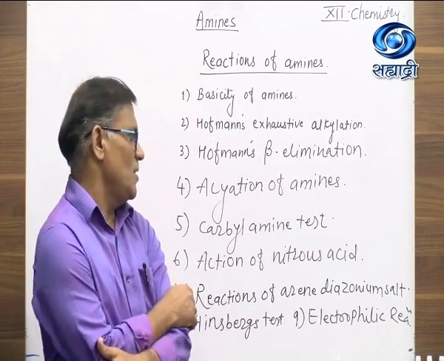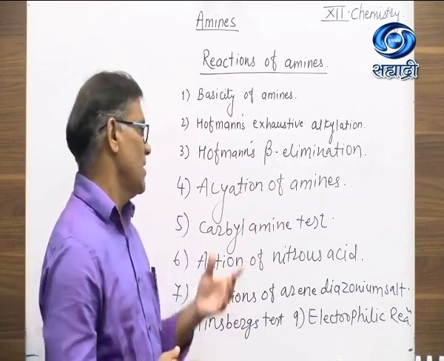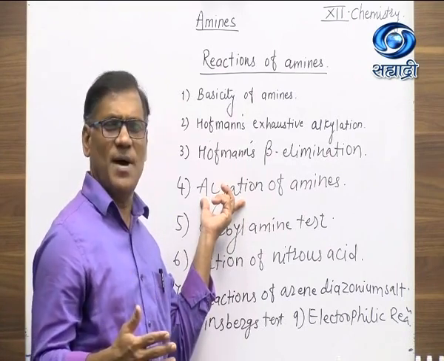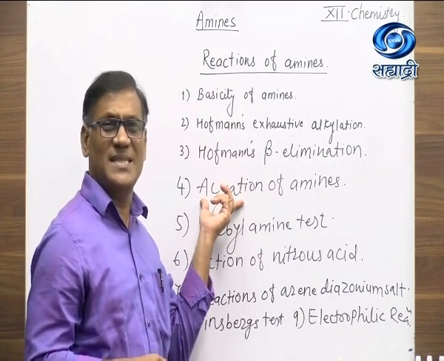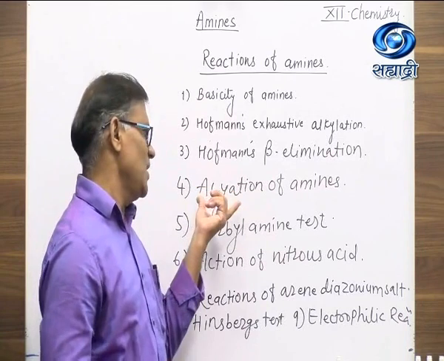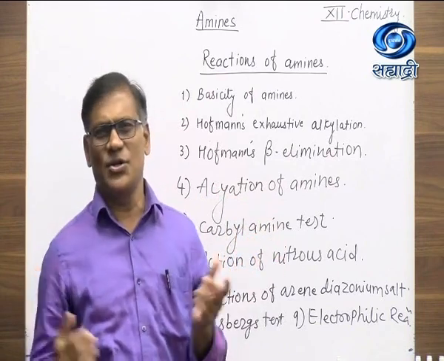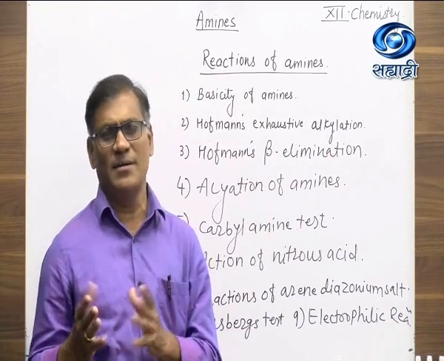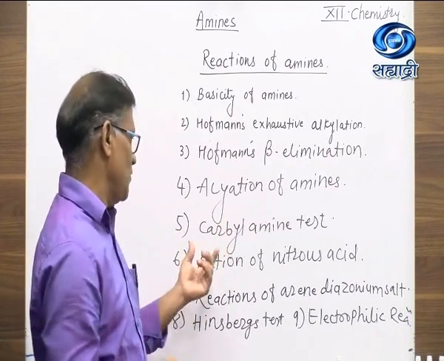This is also a big important question, by using which we can distinguish between primary amines, secondary amine, and tertiary amines. Acylation is the reaction in which one or more hydrogen atoms from amines are replaced by acyl group, C double bond O CH3 group, that is acyl group. So substitution of acyl group to amines in place of hydrogen atom is acylation of amines. This reaction is used to distinguish between primary amine, secondary amine, and tertiary amine. As there are hydrogen atoms in primary amine and secondary amine, only primary and secondary amine show this reaction. Tertiary amine does not show the acylation reaction.